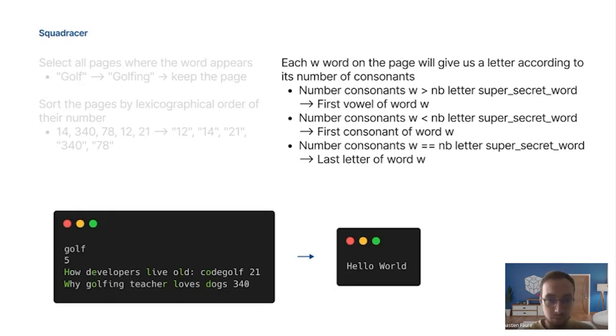To do so, we have to transform 1 word and compare it to the secret word. We have to compare the number of consonants of our word with the size of the secret word. If our word has more consonants, we will take the first vowel of our word. If our word has fewer consonants, we take the first consonant. And if the number of consonants in our word is equal to the secret word size, we keep the last letter of our word.